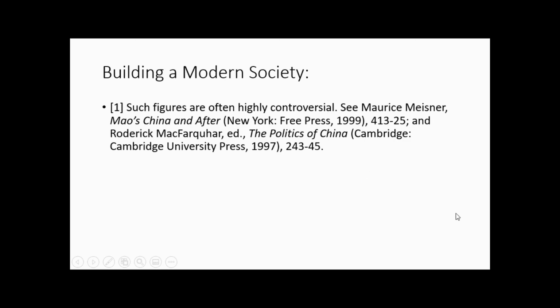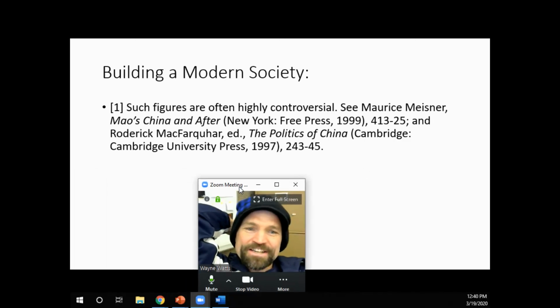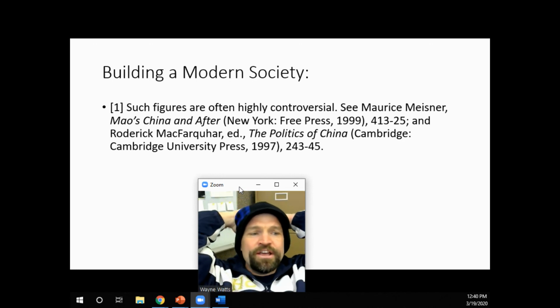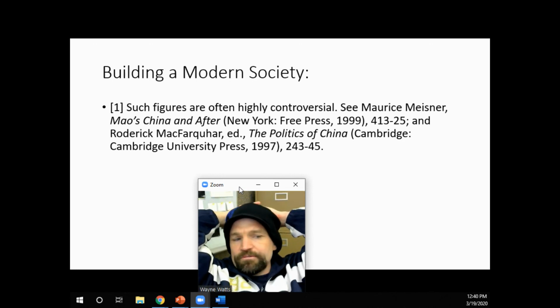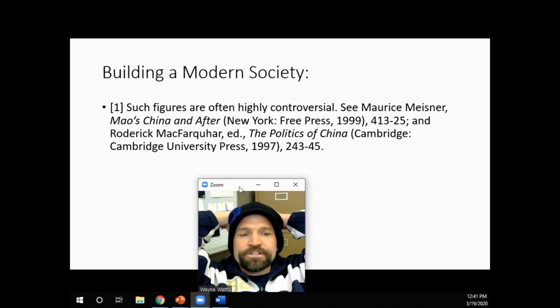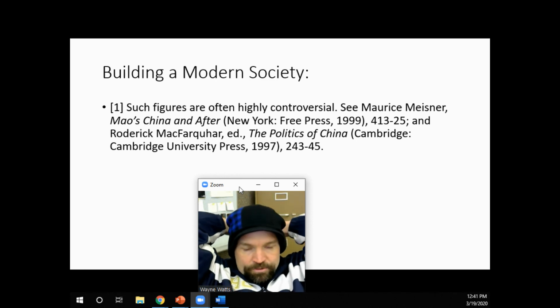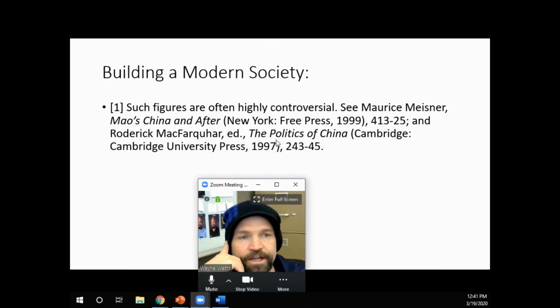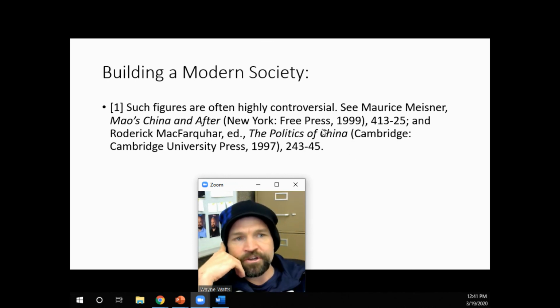Of course, in history, anytime you're firing off numbers like this, it's highly controversial. Numbers in history are really, really, really hard. Like, stuff doesn't always get recorded. And the number of people who died, like from the Great Leap Forward, when Chinese peasants died, they didn't always create records. And so, anyway, for more information on these figures, go see Mao's China and After, as well as the politics of China.